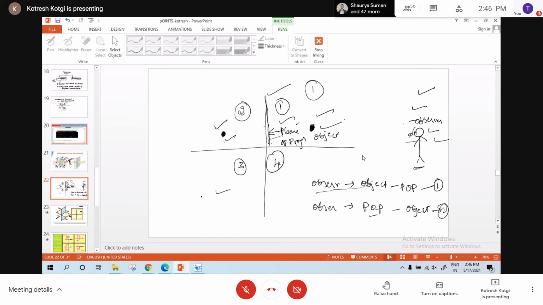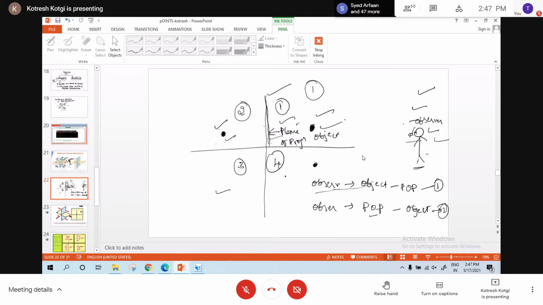And again, for fourth quadrant, what is the sequence? Fourth quadrant means the observer is here, object is here, and this is the fourth quadrant. What is the sequence? Observer, object, and plane of projection. Don't say plane, say plane of projection. Am I clear?